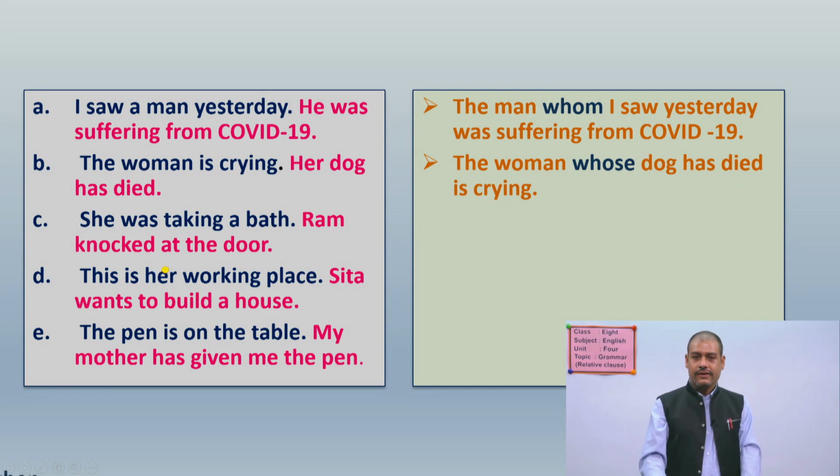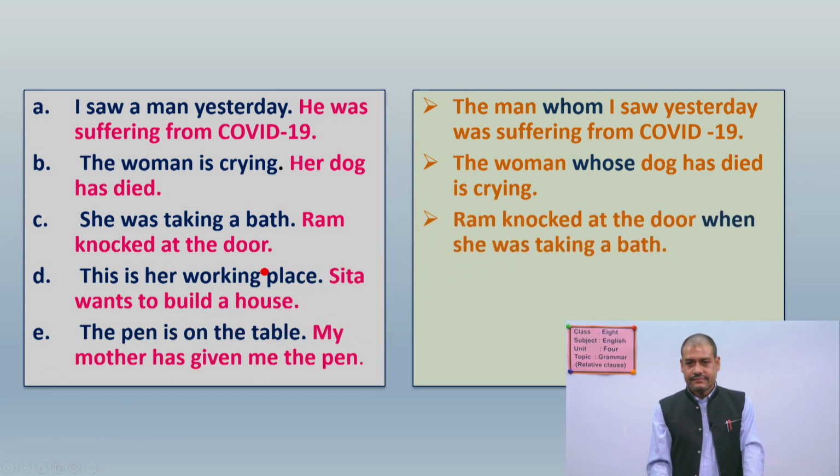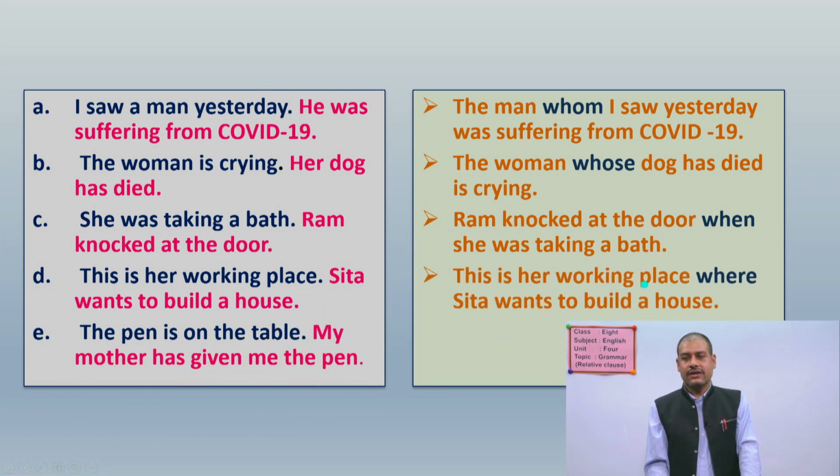For number C, Ram knocked at the door when she was taking a bath. It is about time. So if you want to relate time, at that time you have to use when. Ram knocked at the door at what time? When she was taking a bath. Next: this is our working place where Sita wants to build a house.